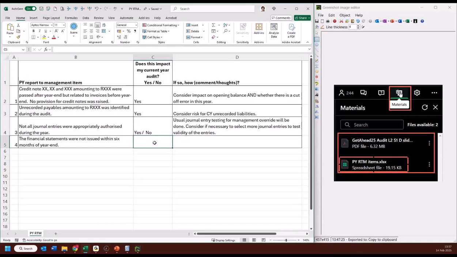Now, what does this tell us about the current year? In the current year, this has an impact. We have to consider what the impact is for this year. Last year the financials weren't done, that's done and dusted, but what about this year? There's one of two options.